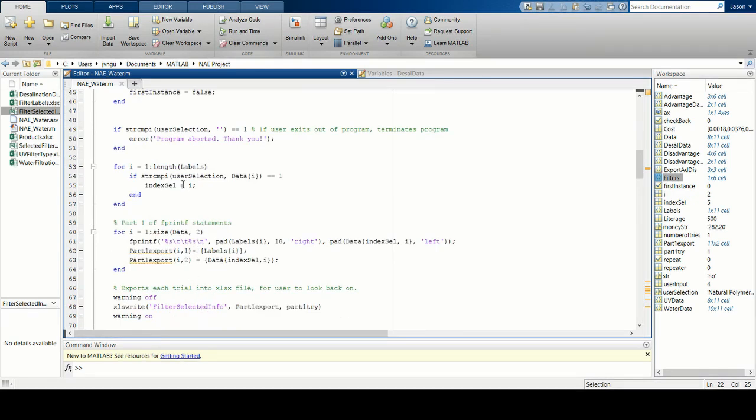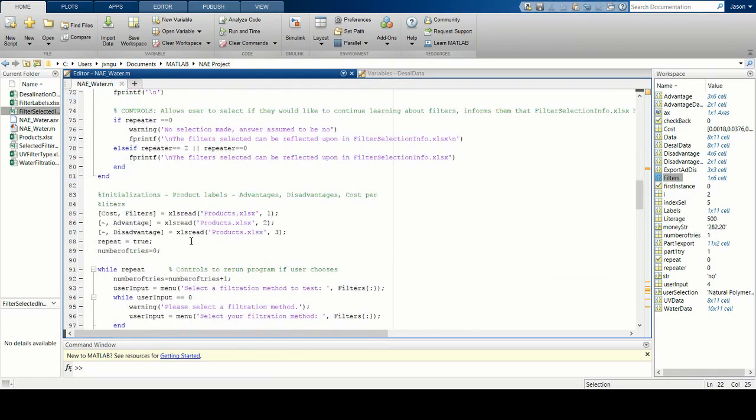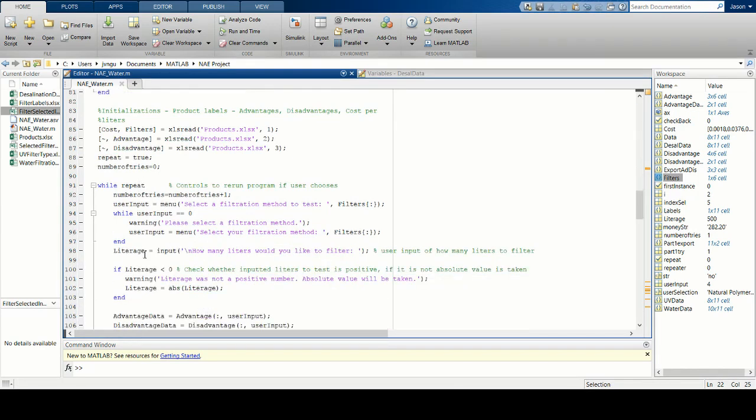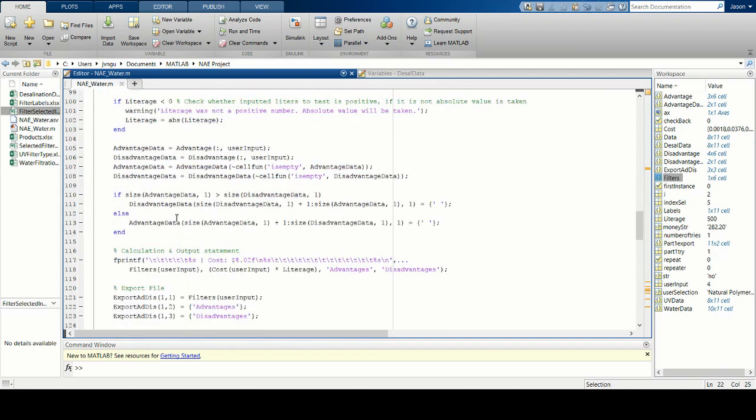In another while loop, we enter a new repeat variable in case the user wishes to enter multiple tries. Here, we ask the user to select a filtration method and an integer input for literage. If literage is not a positive number, the absolute value will be taken. We then organize the filter information into an array, first masking them appropriately for size for concatenation. This information is then recorded into a table.